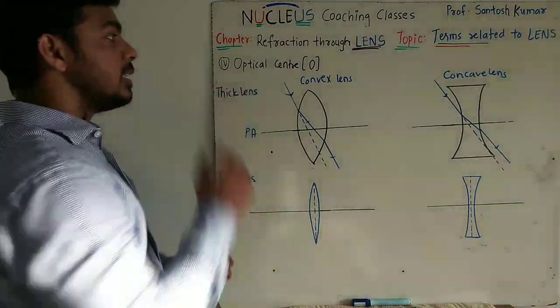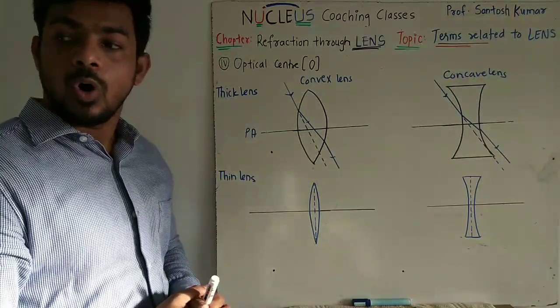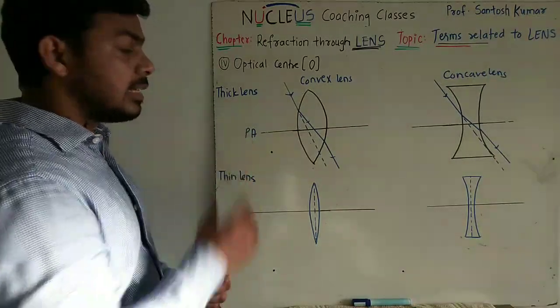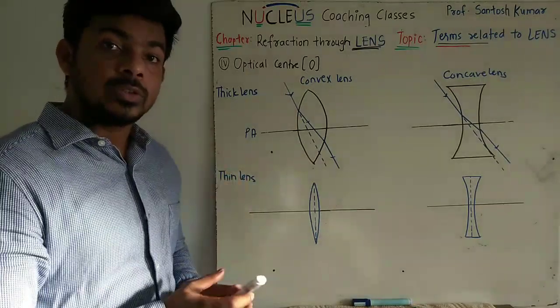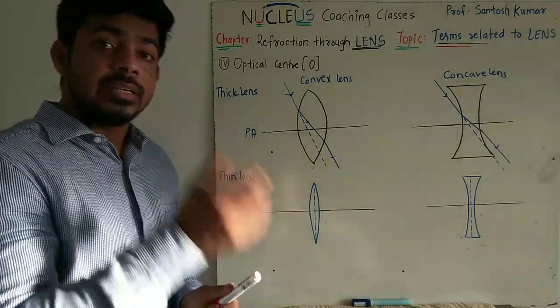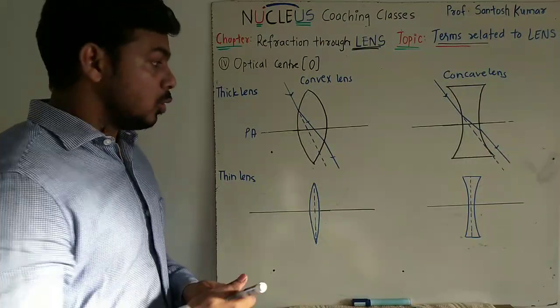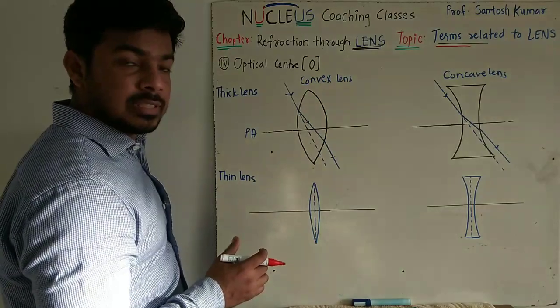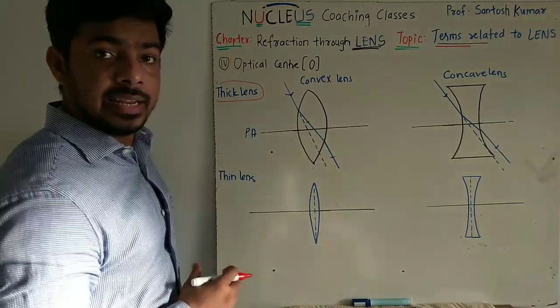Now, next term is the optical center. So, optical center is that point on the principal axis such that any ray passing through this point will emerge in a direction parallel to the direction of incidence. So, this is a convex lens I have considered, and this is a thick lens. You can see it is a very thick lens.